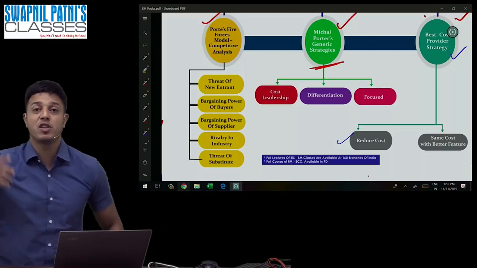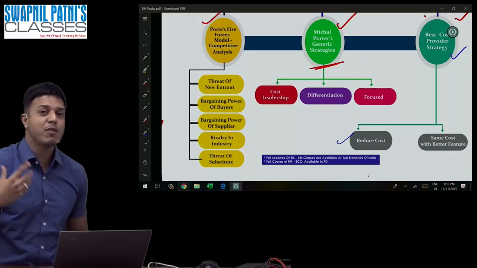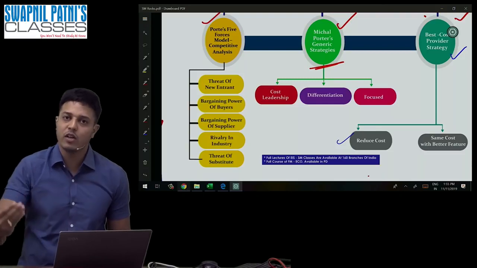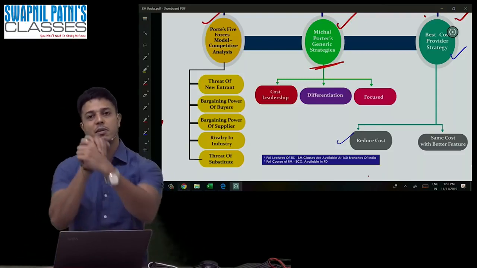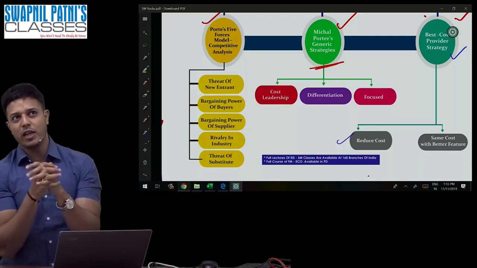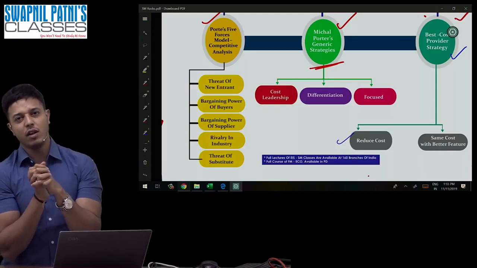If the pressure of competition is really high, don't enter into the business. If the pressure of competition is really low, you can enter into the business. Okay, threats of new entrants. What is the meaning of threats of new entrants? As long as airline is concerned, is there a real threat of new entrants?